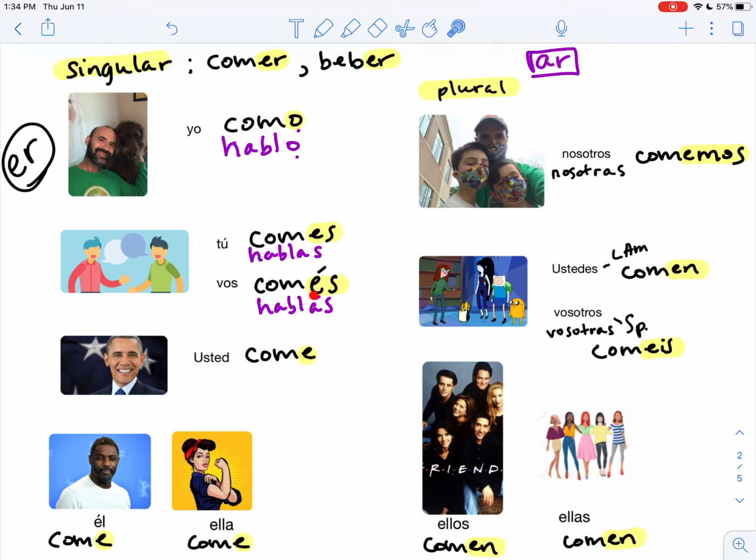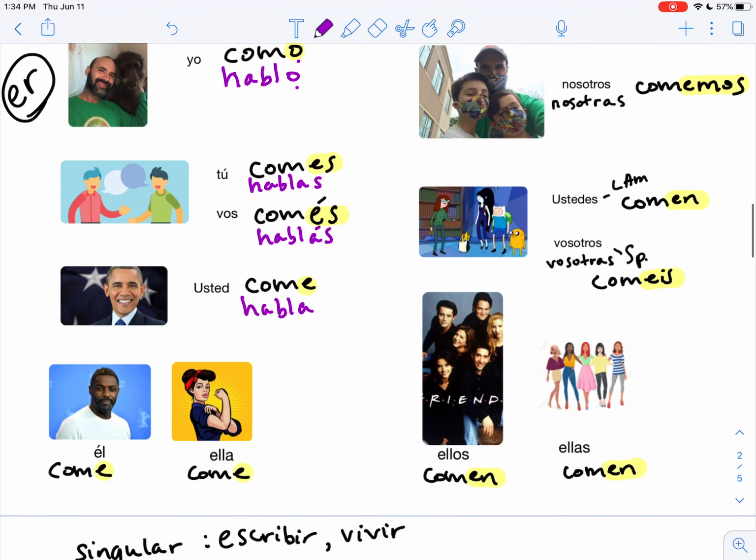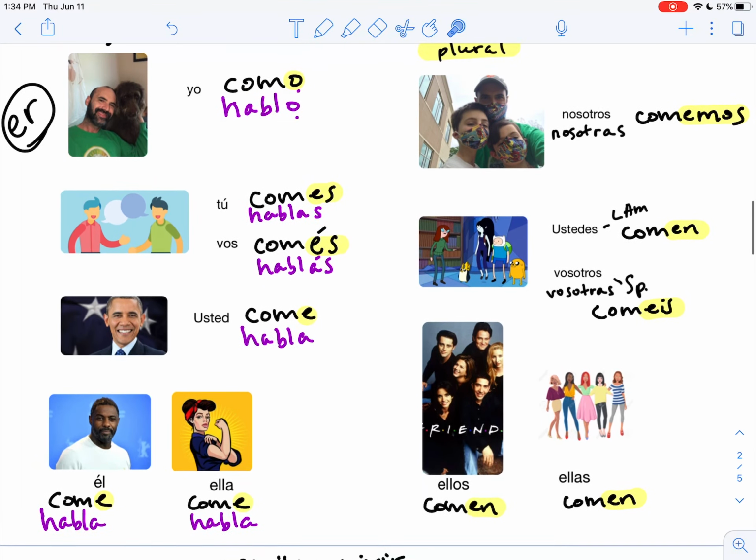Comes, hablas. And then come, habla, again, it's just the vowel at the end. And then here, él habla, ella habla. You can see again, it's just the vowel at the end.